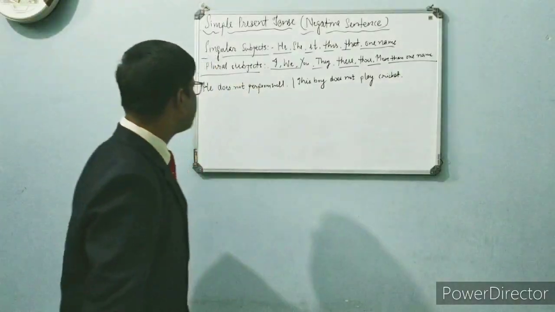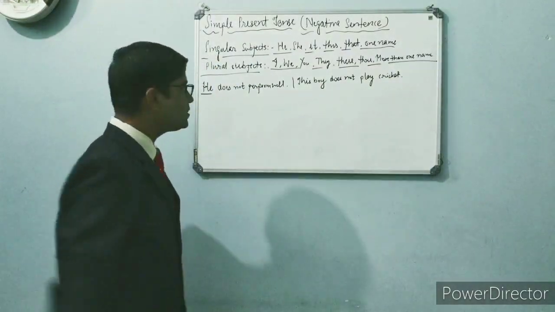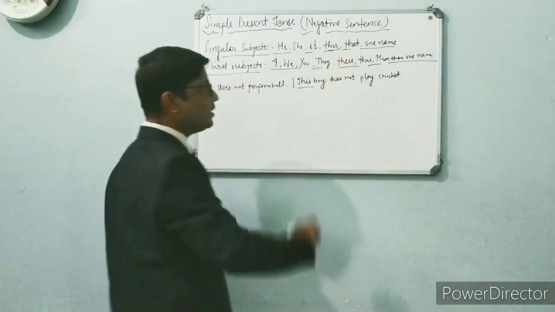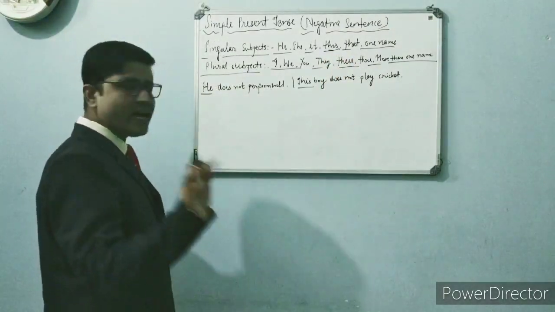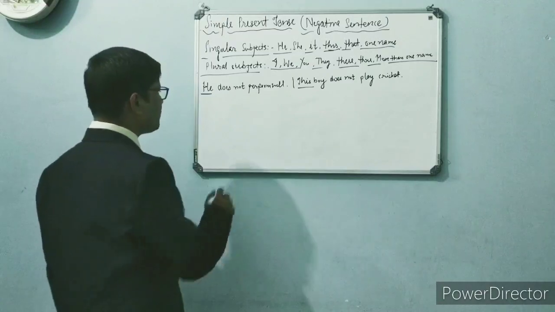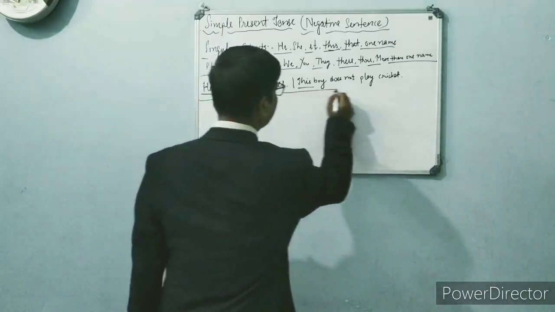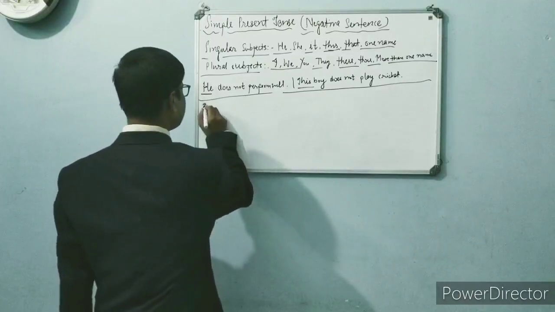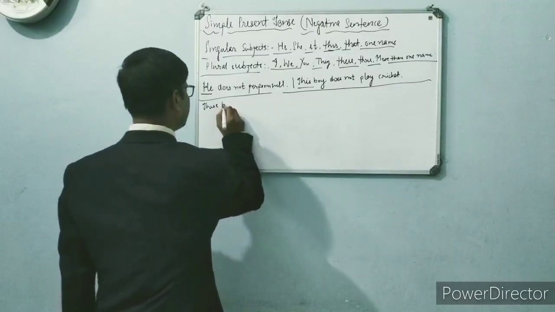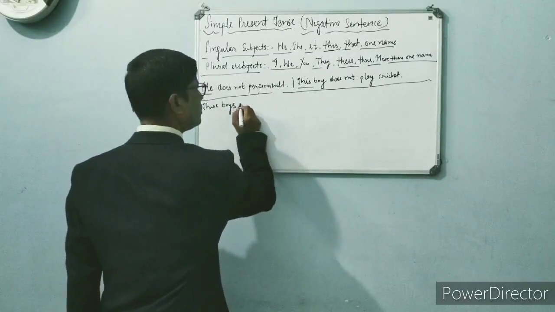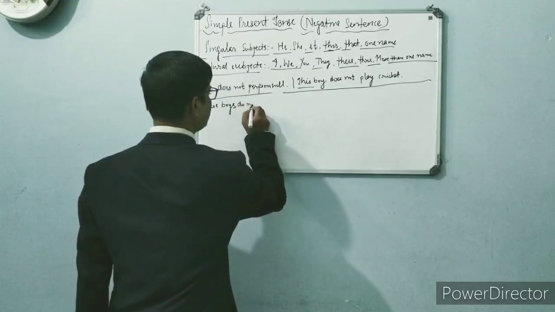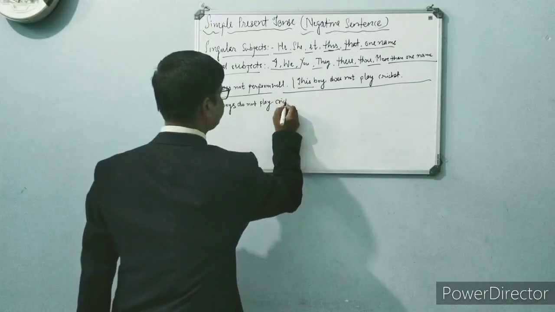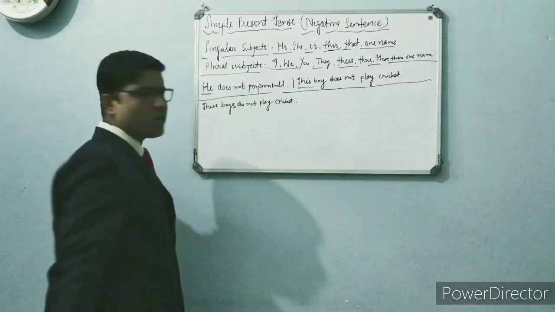I have given you 2 examples. Here he is a singular subject. I told you this boy is also a singular subject, so this boy doesn't play cricket. If I give you plural subjects, let's give an example of plural subjects. Then these boys do not play cricket. These boys do not play cricket.